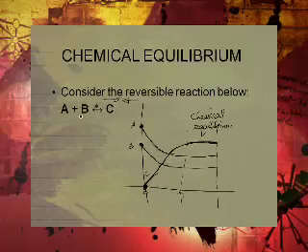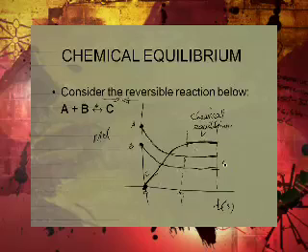We may see maybe A and B reacting faster, C reacting quite slower to get back to A and B. But when they get here, where the graph shows the quantities in moles, and this is time in seconds, it levels up. It tells you that the amounts of A, B, and C are not changing.